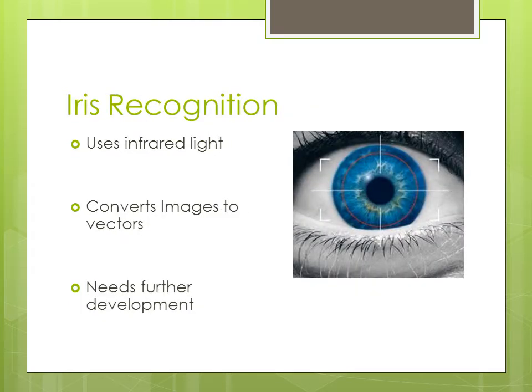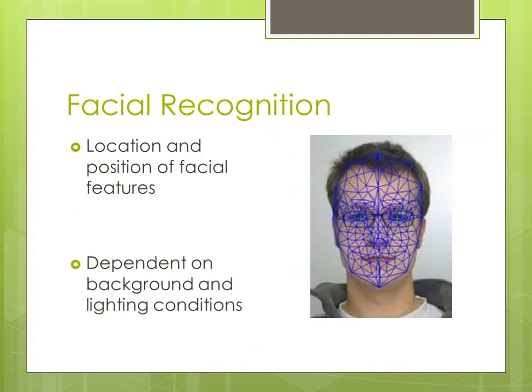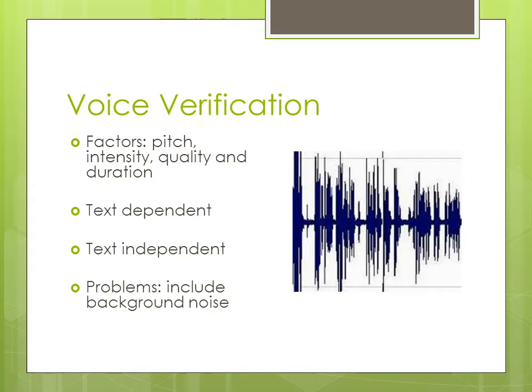Iris recognition. In this we use infrared lights and convert the image into vectors. So we can easily identify any person through iris recognition. If the person is not in the proper position, we can't recognize him or her.